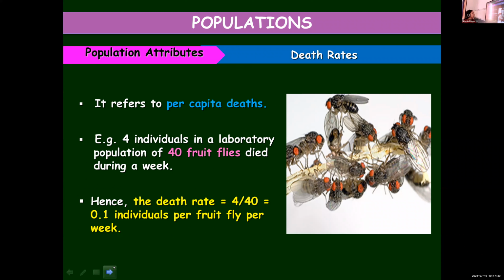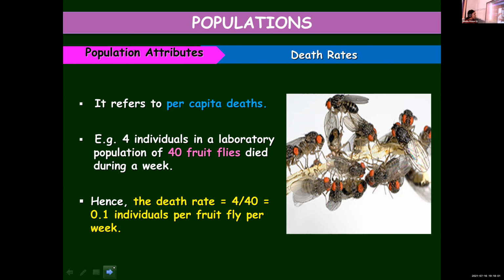And what is the current population then? 30? 40 were there. 4 of them died. What is the current population? 36. And the death rate is 0.1, 4 upon 40.